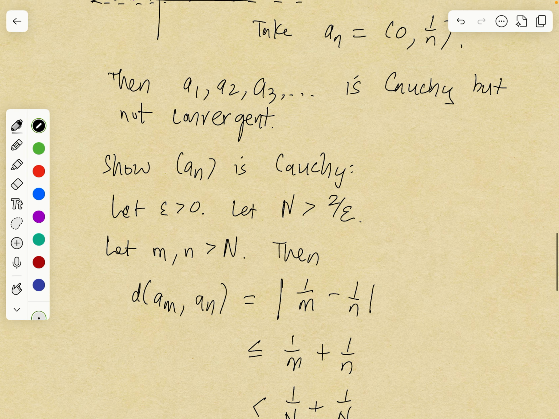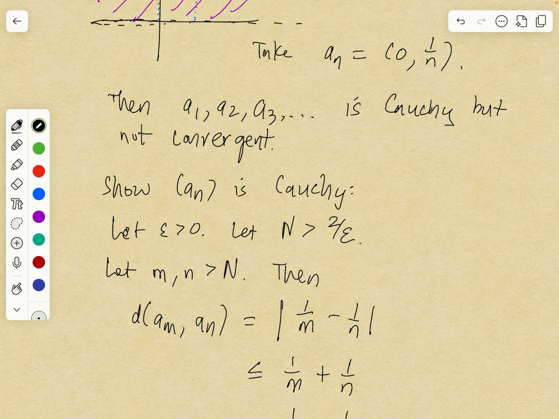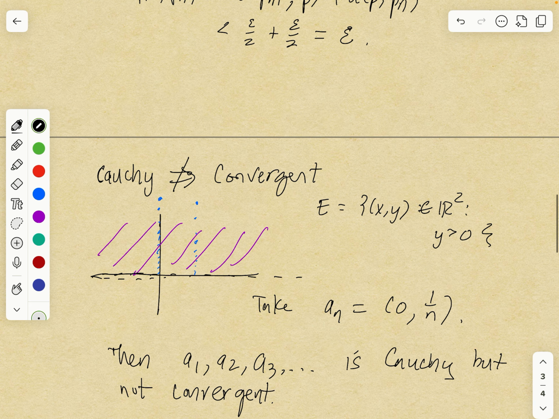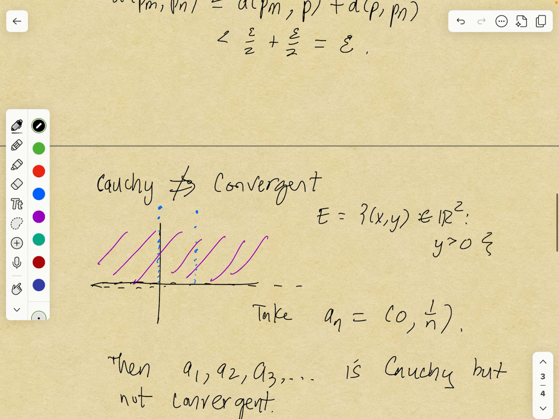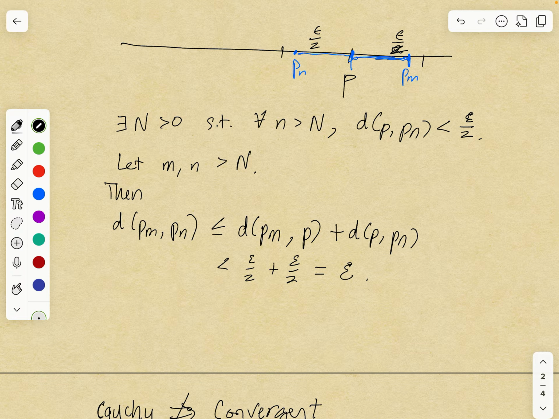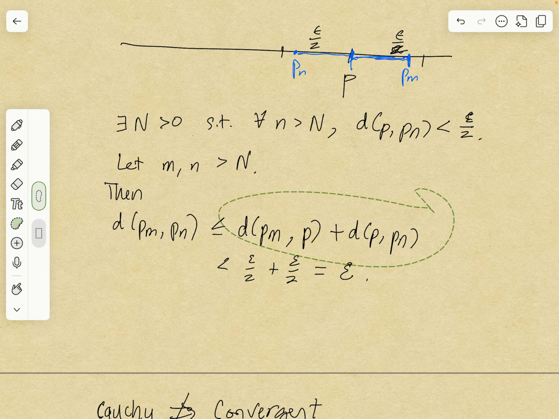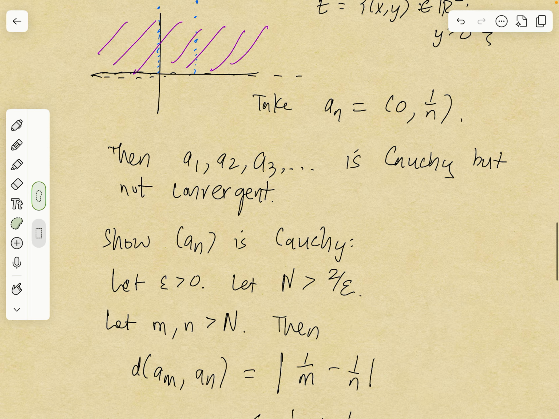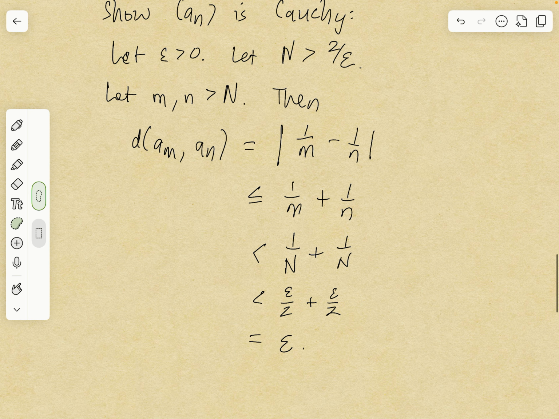And again, going back to what I was saying before, you're essentially using the triangle inequality. In this case, your P is just 0, 0. So that's the idea here, right? The distance between P sub m and P, and the distance between P and P sub n. But when P is just 0, 0, then these distances are just 1 over m and 1 over n. So that's a useful thing to keep in mind to prove that something is Cauchy.